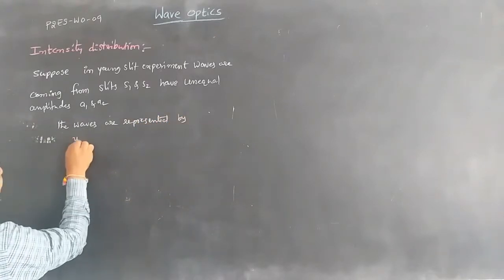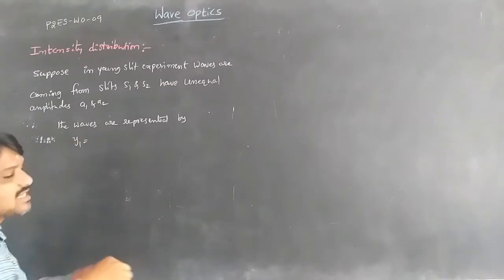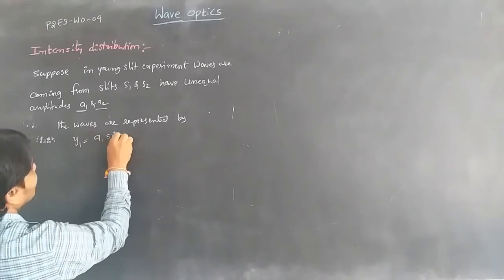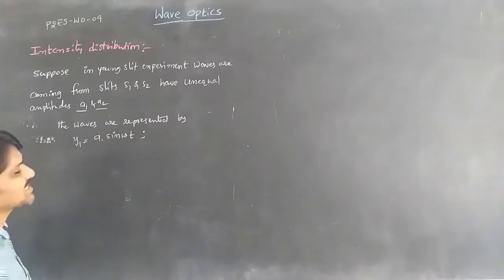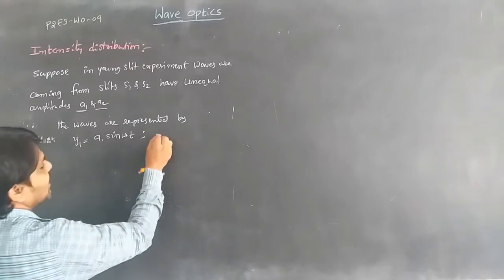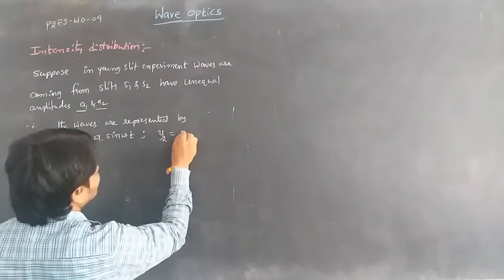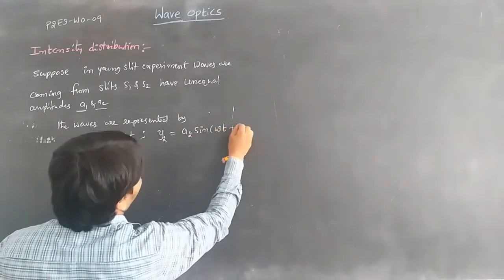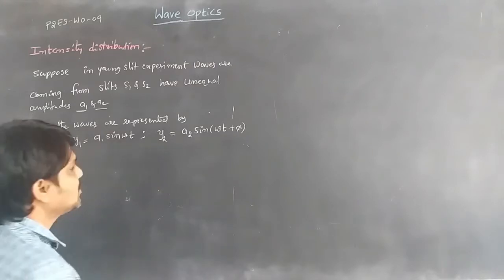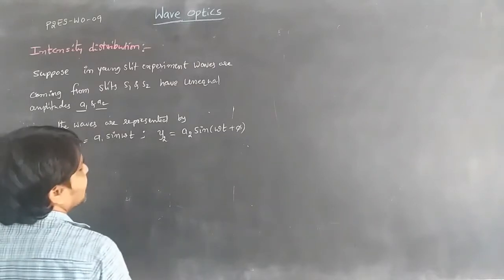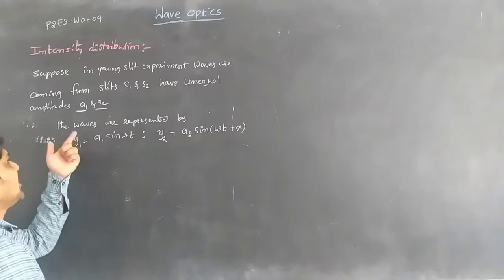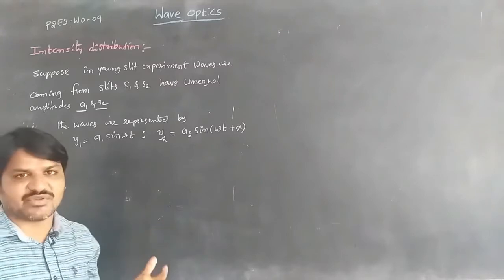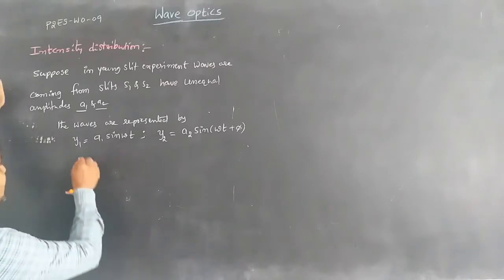The first wave, having amplitude A1, is represented by y1 = A1 sin omega t. The second wave is y2 = A2 sin(omega t + pi), which has a phase difference of pi. Here y1 and y2 represent the two waves coming from the slits S1 and S2.